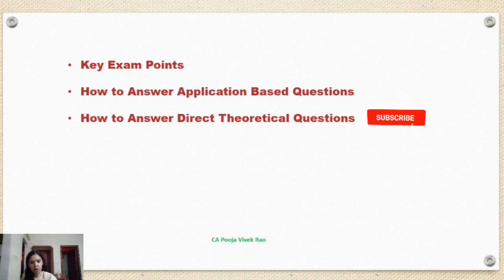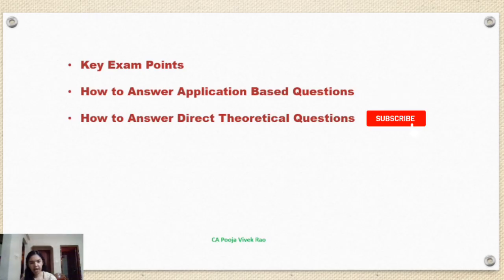So use the terminology prescribed by the ICI. Some terms such as auditor's responsibility, reasonable assurance, professional judgment, independence and objectivity, etc. These terms should not be missed in your answers. Do not mix key terms with general terms. For example, do not mix the term audit misstatement with mistake, or mix up the word opinion. Instead of writing audit opinion, you write audit advice. That is wrong. Do not make this error.